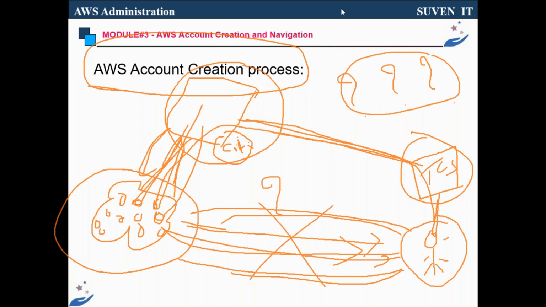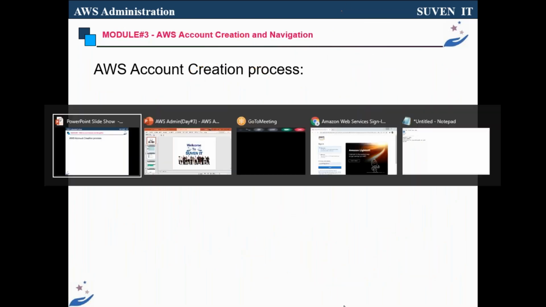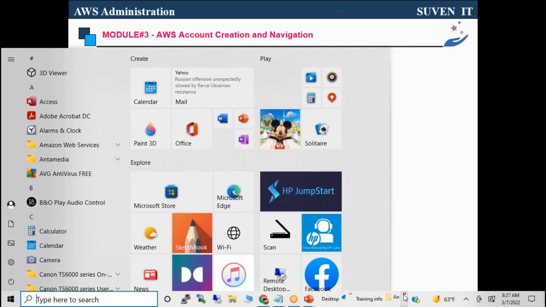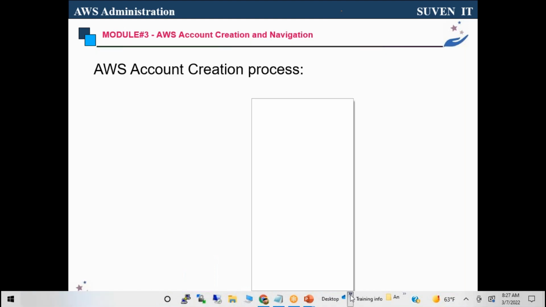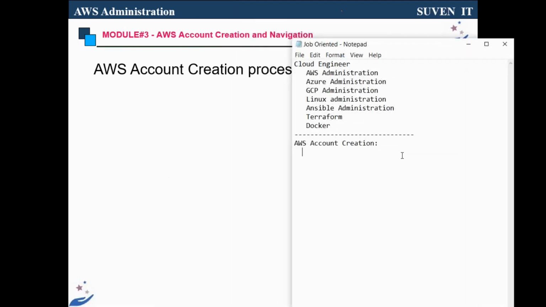But at least here, the question number one is our topic, right? We need to understand why we need to create the AWS account. So you got this point, right? Or is there still any confusion about this?